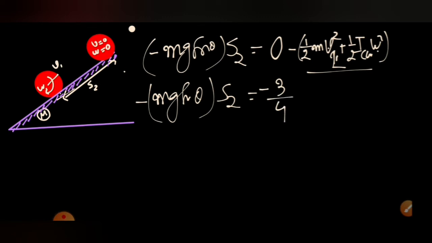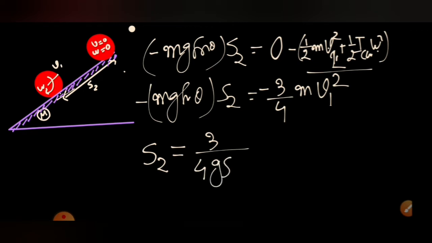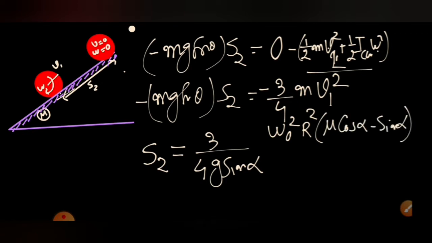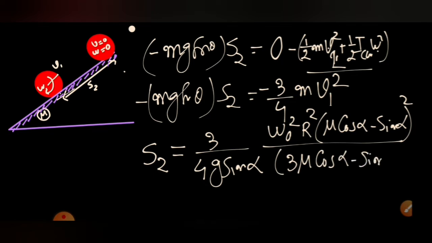Using v is equal to omega r, this is equal to 3 by 4 m v1 square. So solving this, I know the v1 value we have calculated on the last page, so we will substitute this value. We can calculate the s2 to be equal to 3 by 4 into g sine alpha into omega naught square r square into (mu cos alpha minus sine alpha) whole square, whole divided by 3 mu cos alpha minus sine alpha.